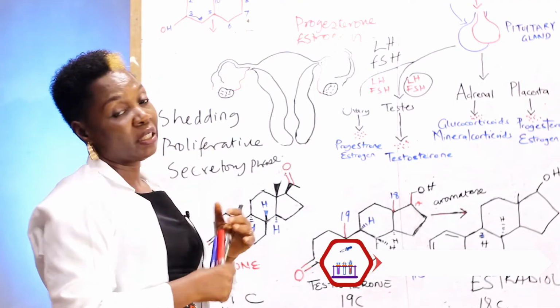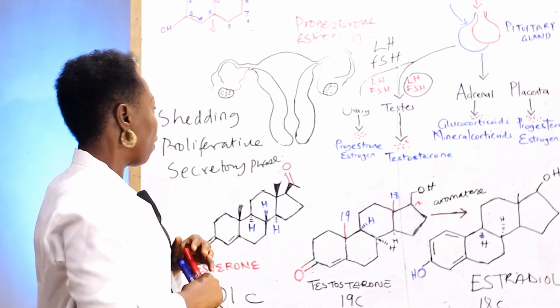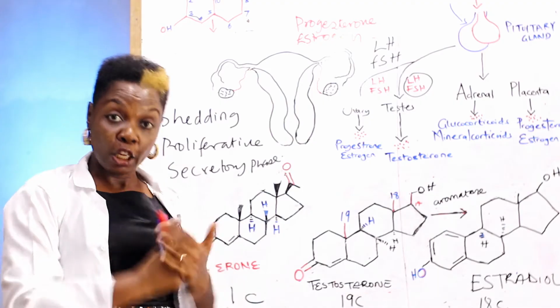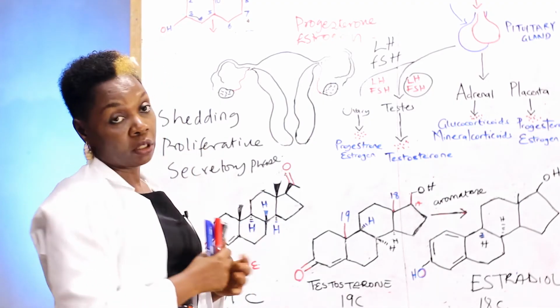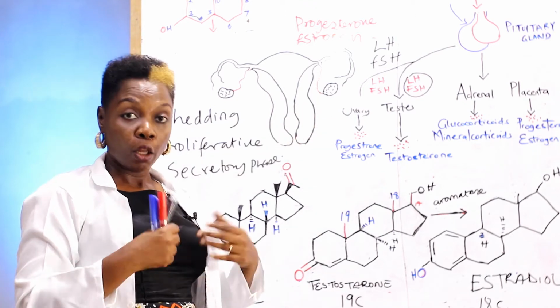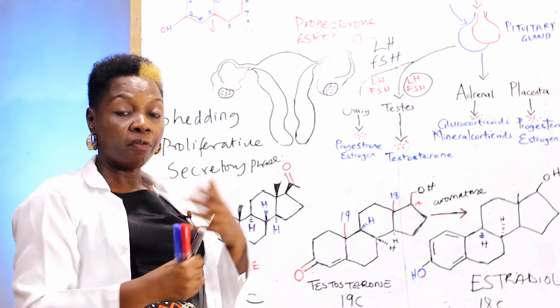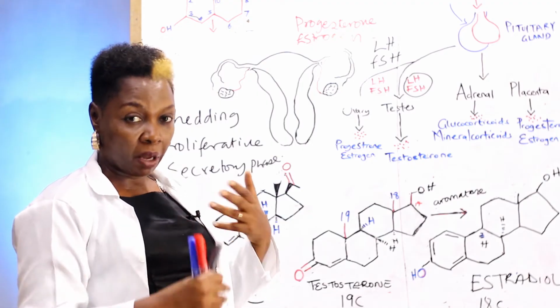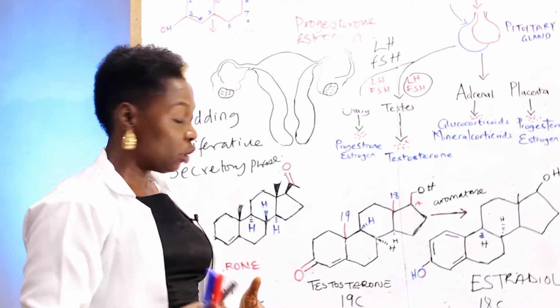Now, the next phase is the proliferative phase, and this is powered by estrogen and follicle stimulating hormone, just like we have in the ovary, where you have the synthesis of the follicles powered by the follicle stimulating hormone and estrogen.